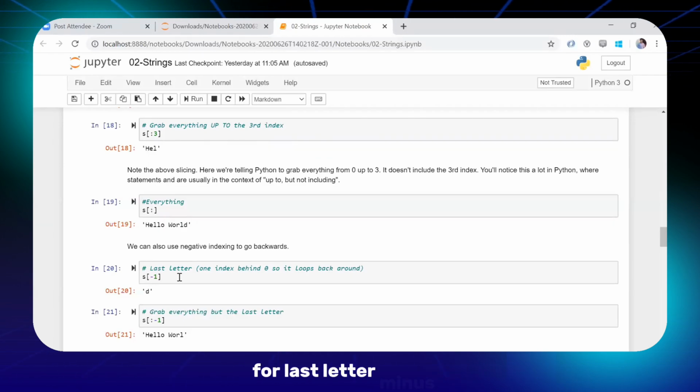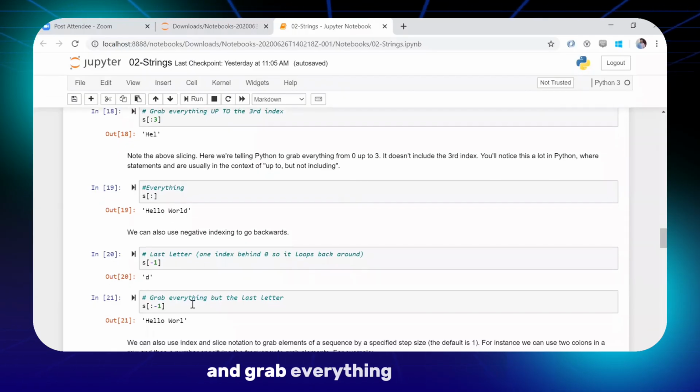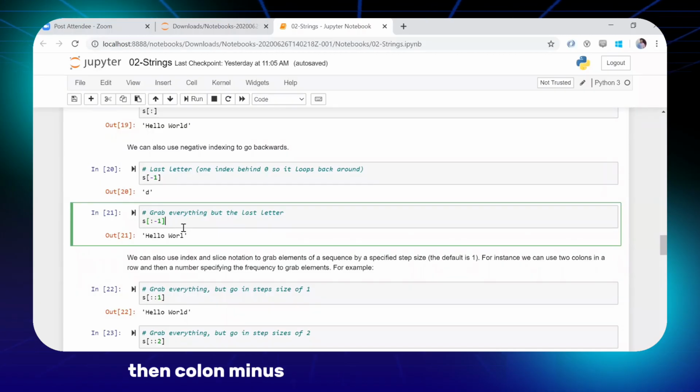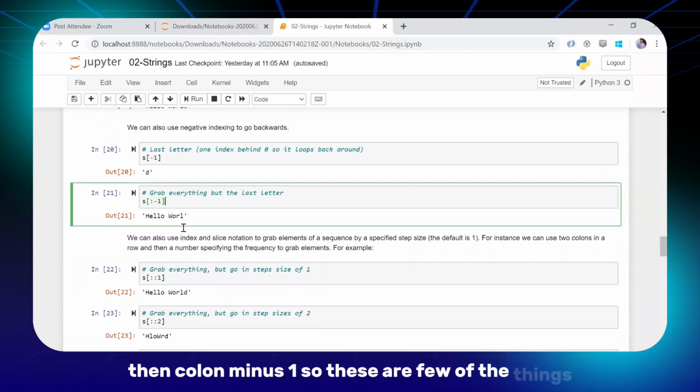For the last letter, use -1, and to grab everything but the last letter, use colon -1. So these are a few of the things which you do.